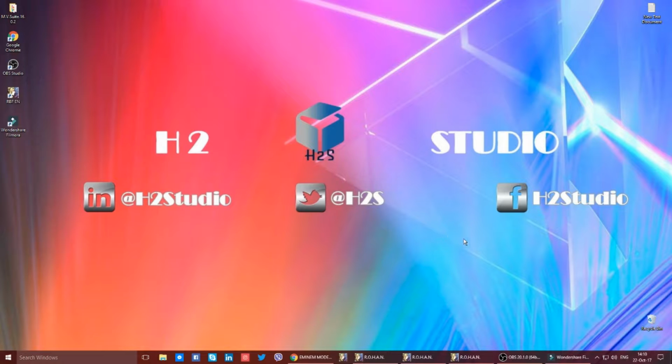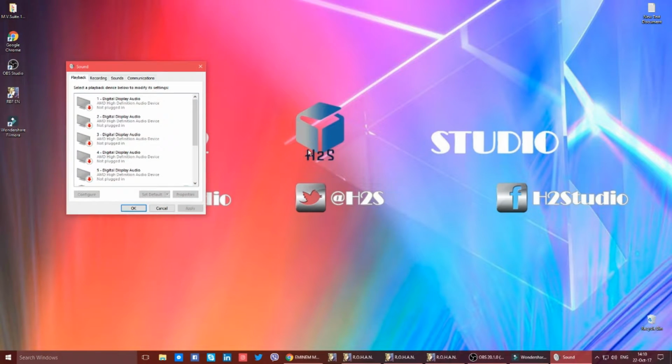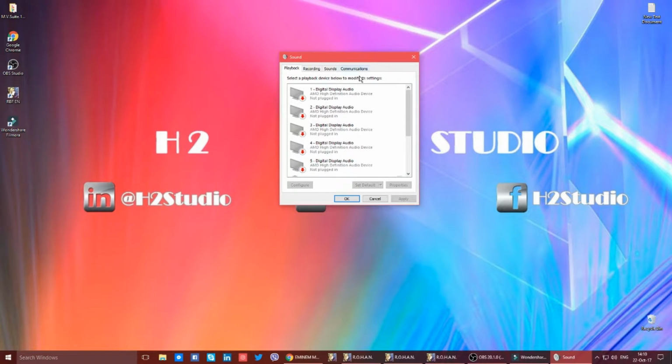So let's get started. All you have to do is point your mouse to the bottom right corner on this icon called speakers, right click, and open up playback devices. When this window opens, all you have to do is find your main speakers.